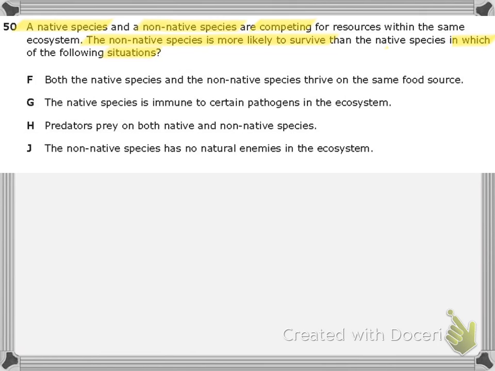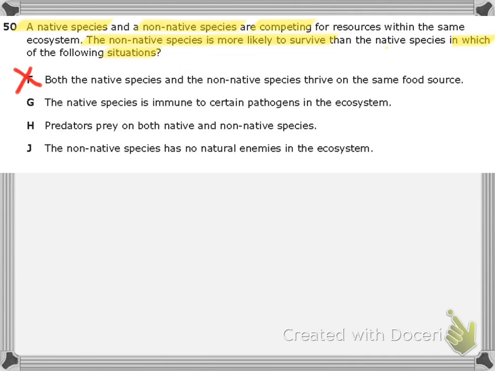That may be the case, but remember our original question: in which situation is the non-native species more likely to survive? F just says they're both competing for the same resource. Say they both like fruits and nuts. That doesn't tell us why the non-native one would have an advantage over the native one. So F is eliminated.